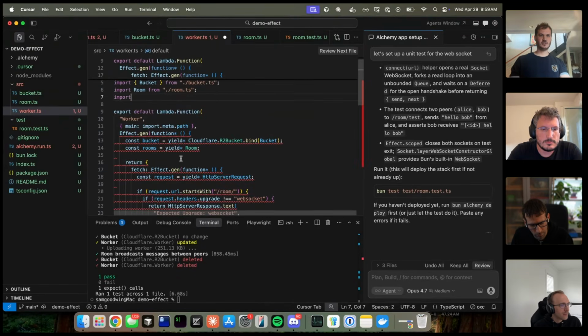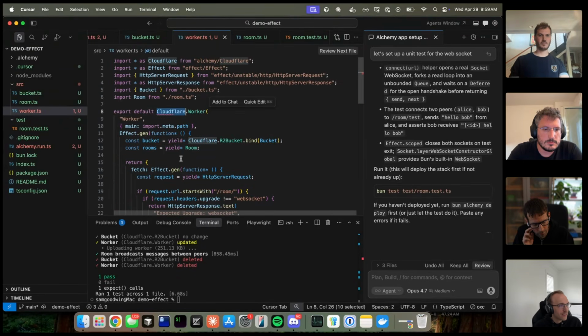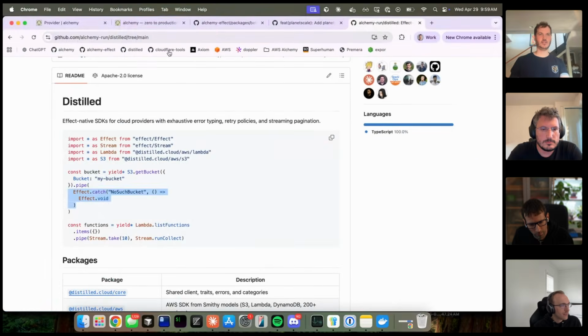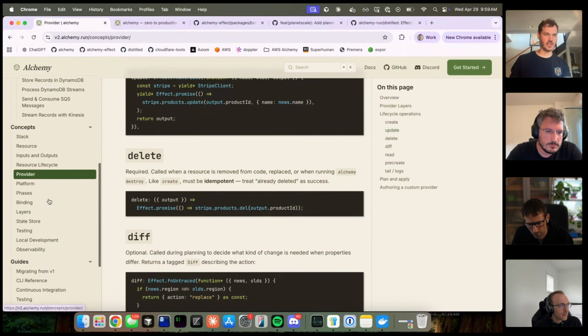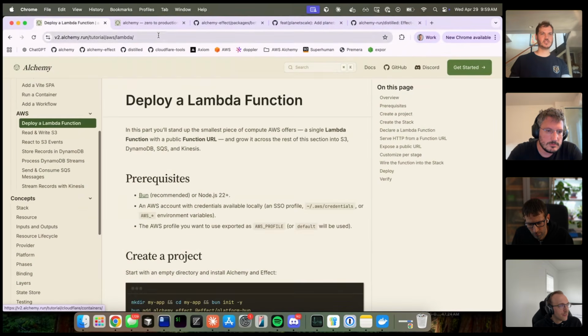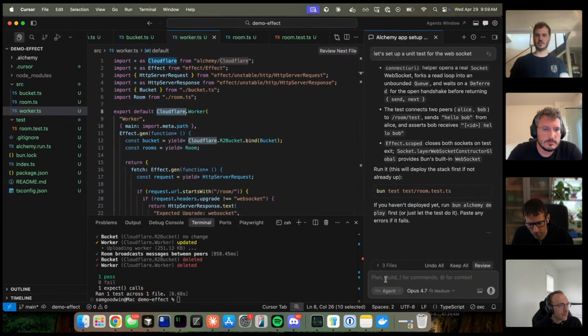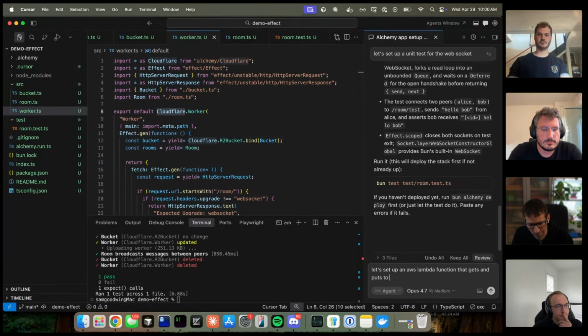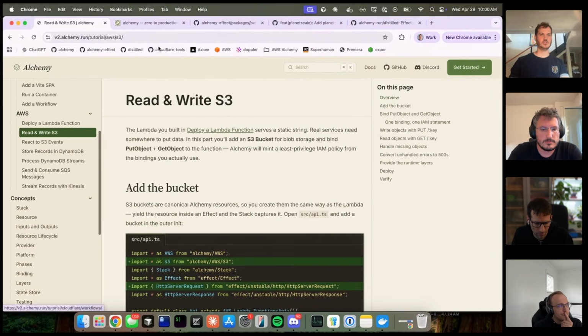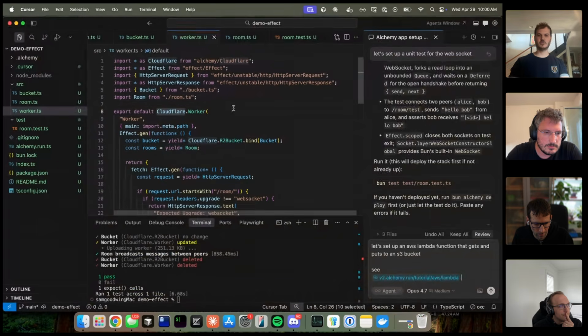Let's try to put that back and see if I can get back on track for AWS. So let's just set up, I'm just going to copy a page and say, let's set up an AWS Lambda function that gets and puts to an S3. See this, and see, probably don't need this one, but see that.